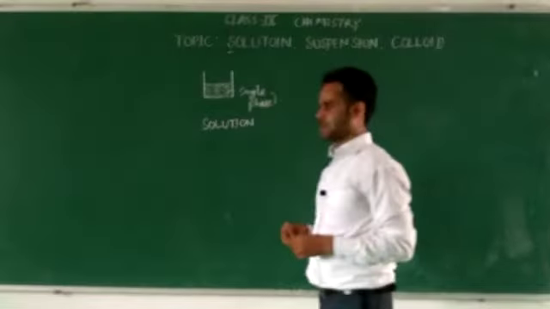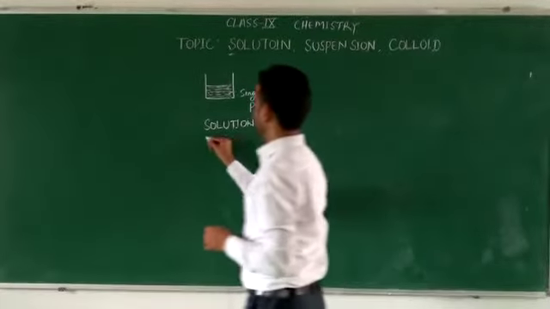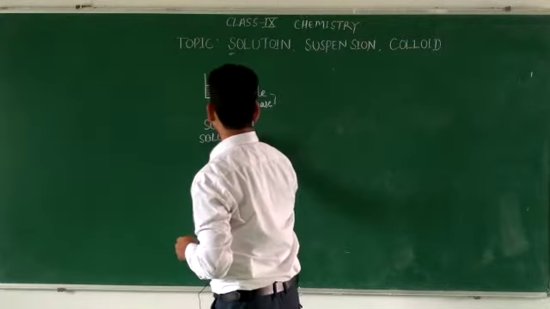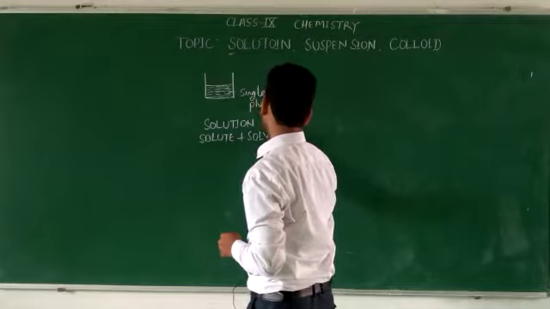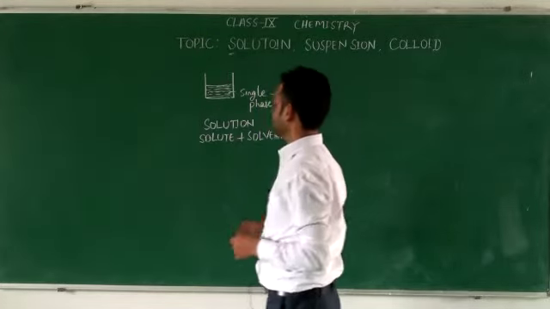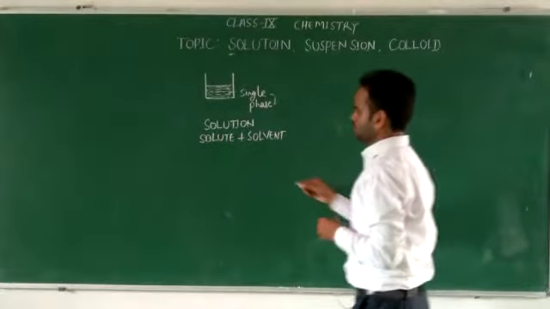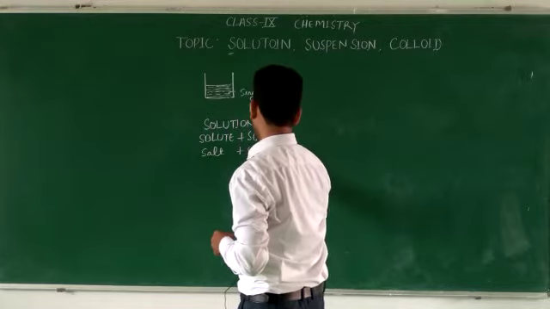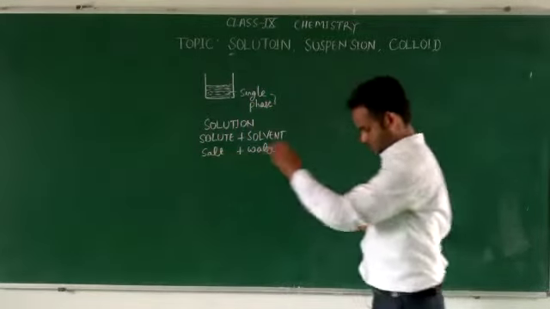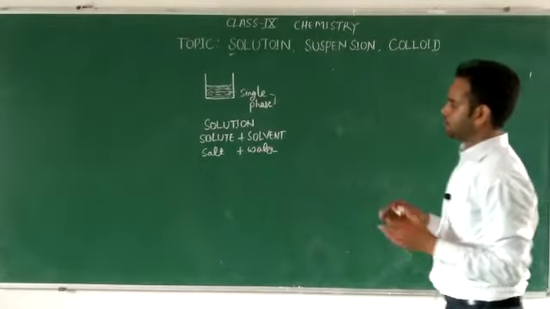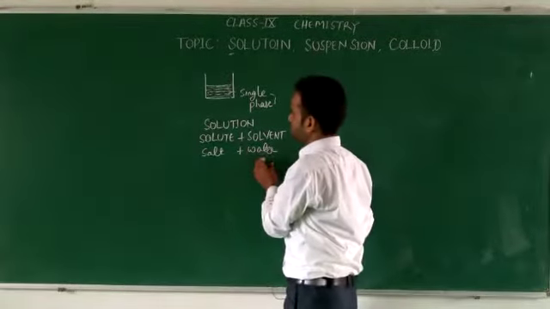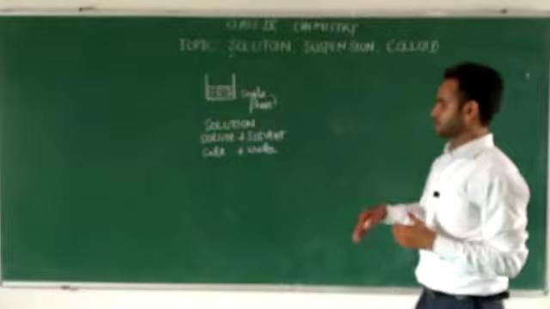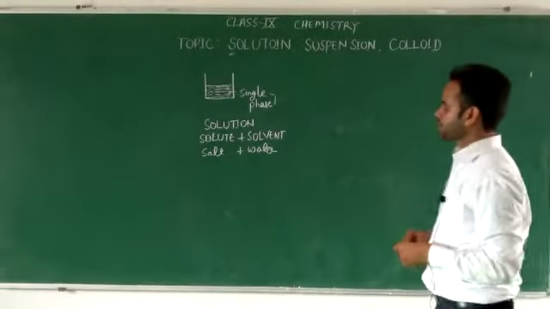So basically a solution has two components. The first one is solute, and the second one is solvent. In this case, because we are adding salt to the water, let's assume that salt is the solute and the solvent is water. The solute is the component of the solution which is dissolved in the other component, that is the solvent. And the solvent is the component which dissolves the other component, that is the solute, in it.